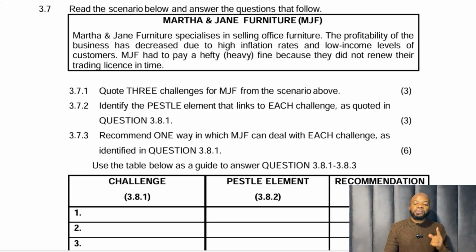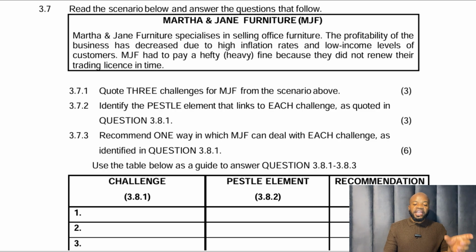Number 1, the profitability of the business has decreased due to what? Number 1, high inflation rates. That's challenge number 1. High inflation rates. What pestle element is that? Remember, pestle is an abbreviation in its own. So P is political, E is economic, S is social, T is technological, L is legal, and E is environmental. So which one talks about high inflation rates? Is the economic.